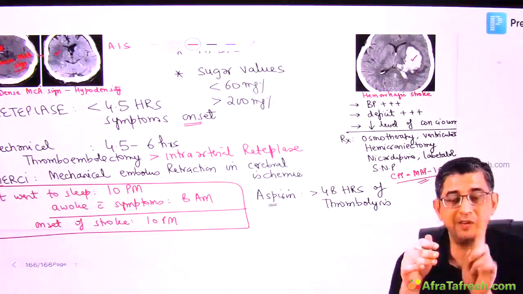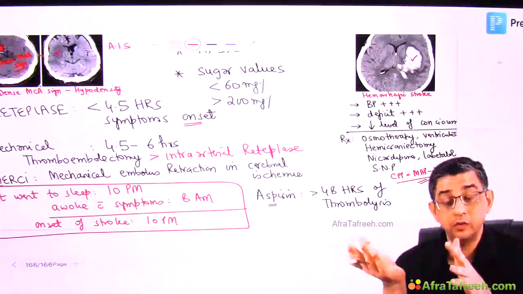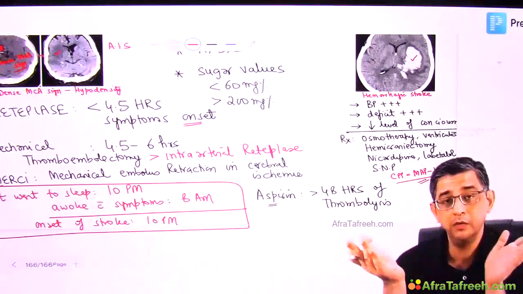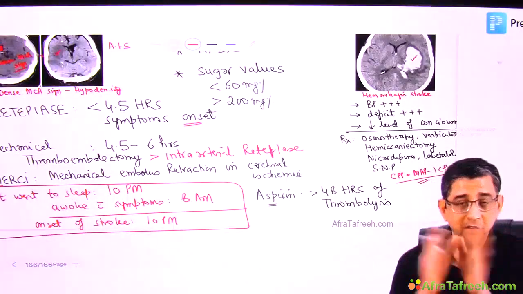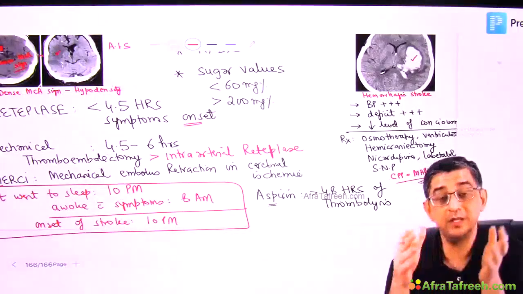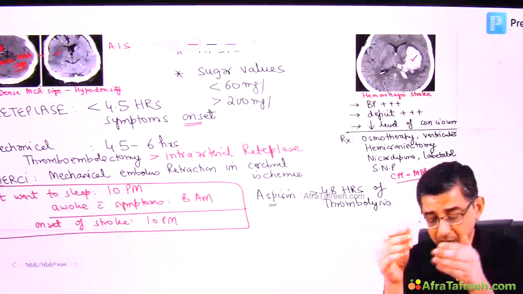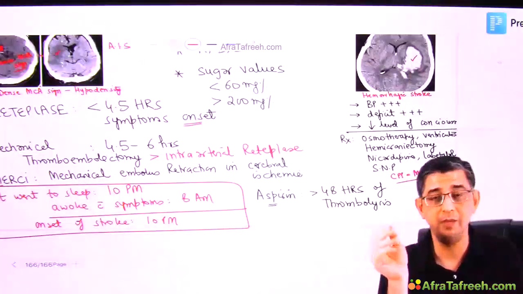You are telling them the side effect is that I can convert this stroke into a different variety of stroke, which might be even much more severe than the previous one. His son will fold his hands and say, sir, I don't want this treatment. So intra-arterial reteplase obviously has a disadvantage of causing a life-threatening bleed as well. So this is something which I said is something like playing with fire.